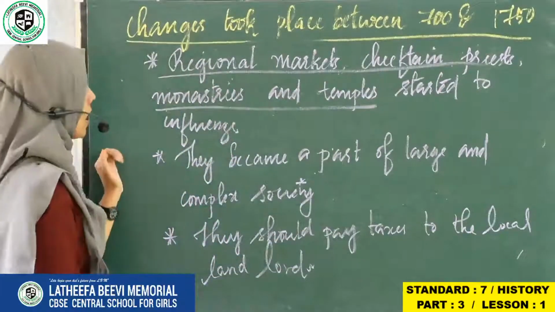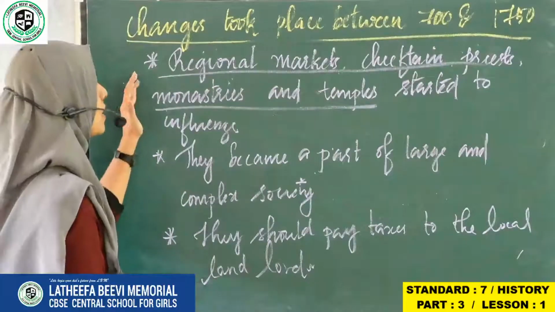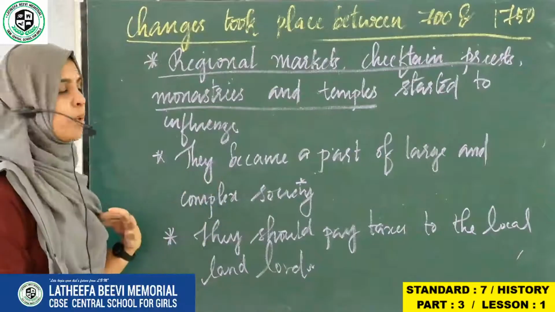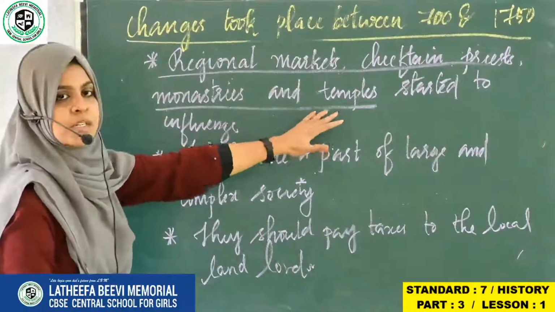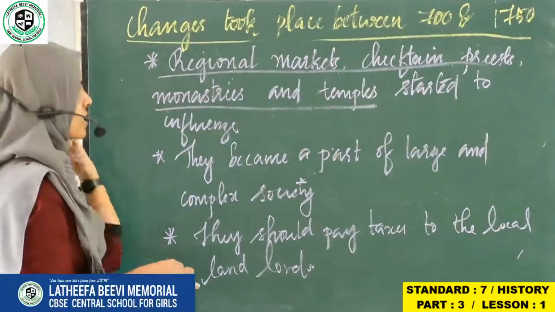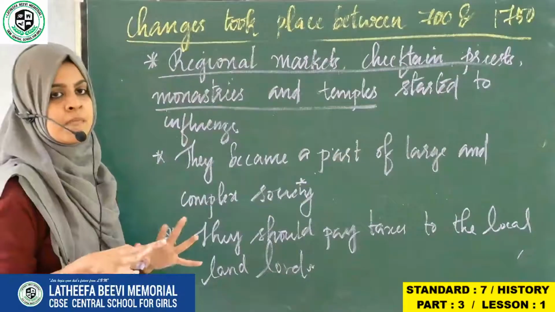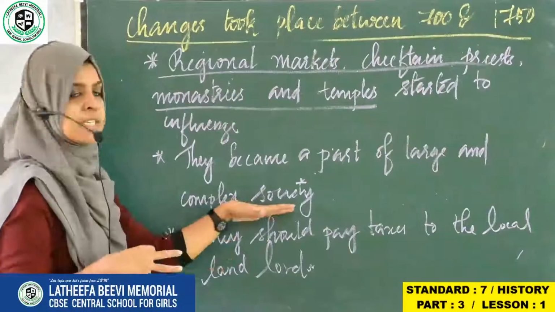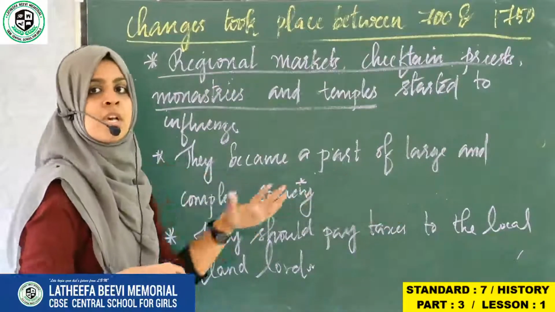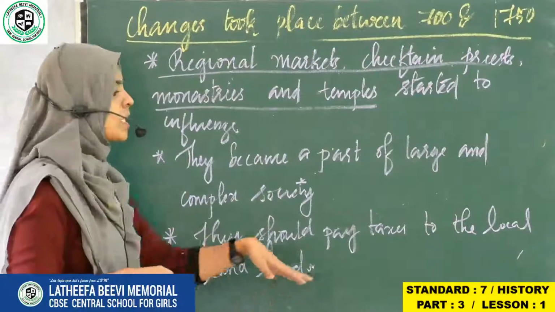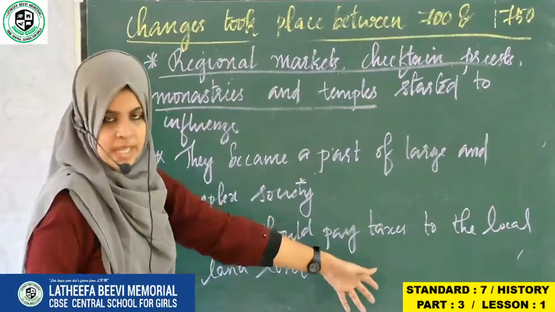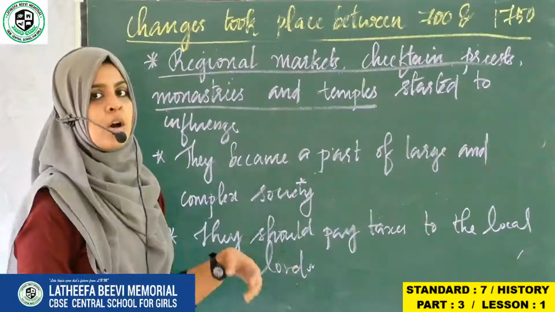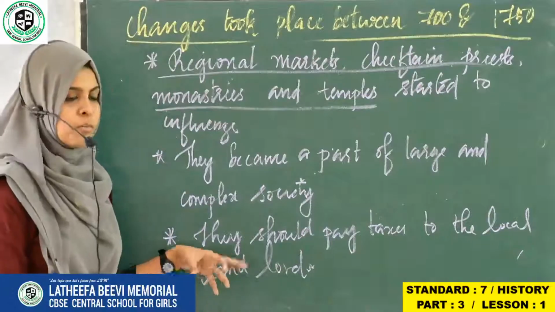So the other changes were the regional market, chieftain, priest, monastery. Different types of communities and temples started to come up during this time, and people got influenced by these new changes. Later on, these things together made the society a complex as well as a large society. Then they started to introduce the tax system. When they introduced the tax system, the people were forced to pay taxes to the local landlords for carrying the goods and to provide services.